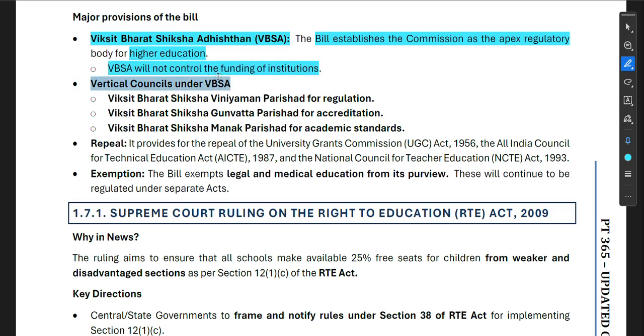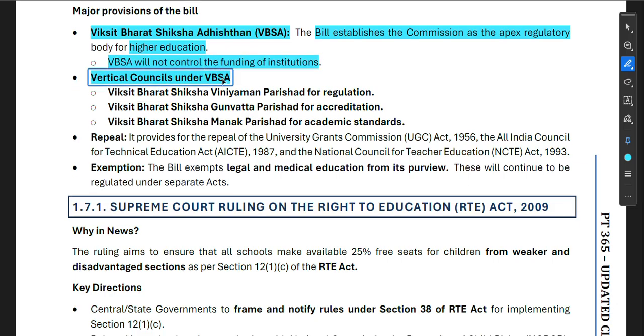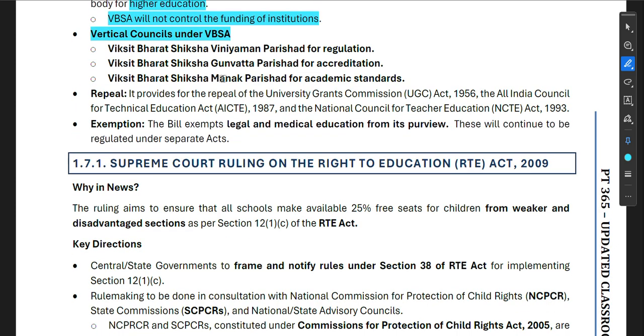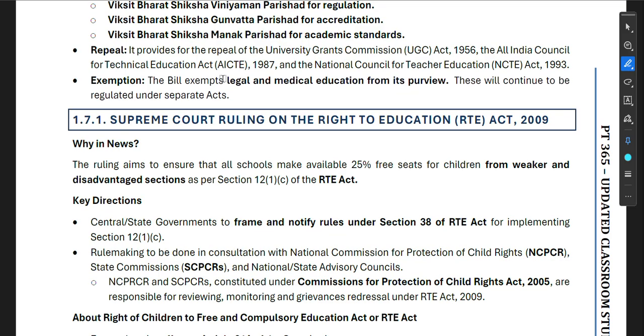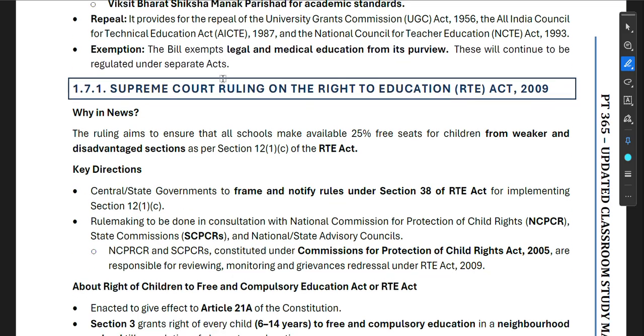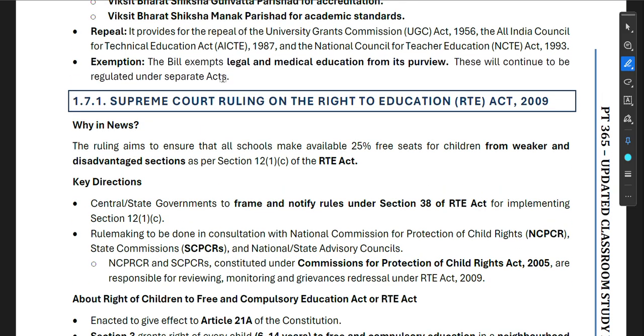Vertical councils under VBSA: Viksit Bharat Shiksha Viniyaman Parishad for regulation, Viksit Bharat Shiksha Gunvatta Parishad for accreditation, and Viksit Bharat Shiksha Manak Parishad for academic standards. Repeal: it provides for the repeal of the UGC Act 1956, the All India Council for Technical Education Act 1987, and the National Council for Teacher Education Act 1993.